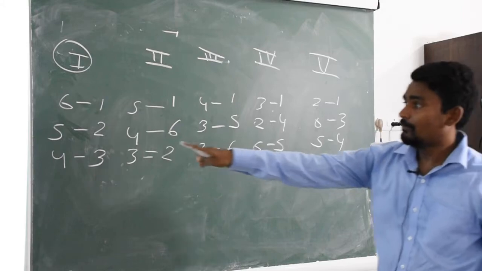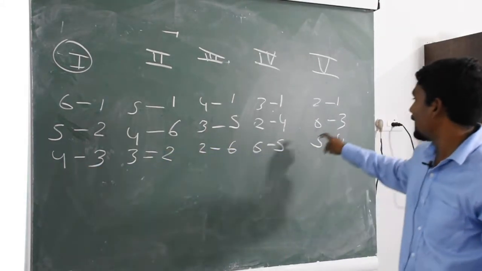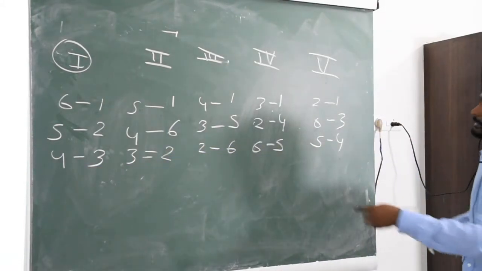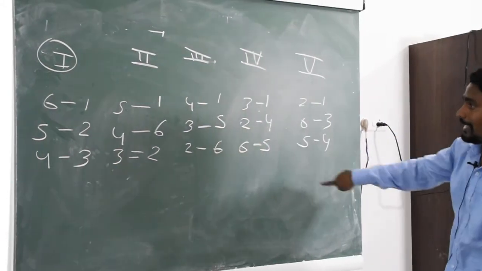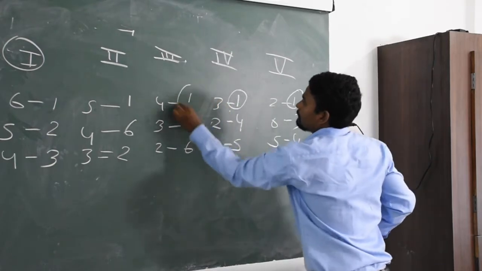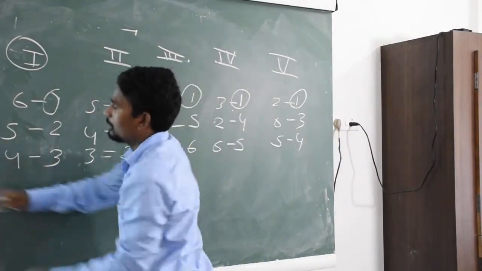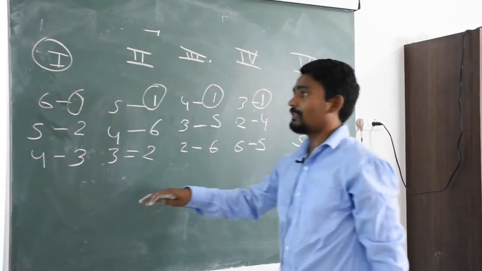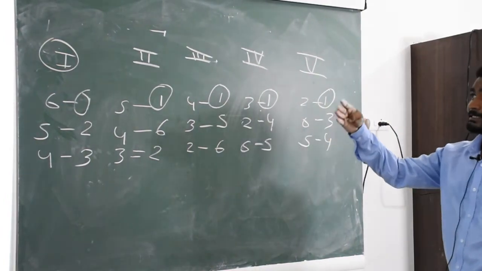How many rounds are here? 5 rounds. So you can see the same fixtures. These numbers are rotating clockwise. One number is fixed in place. Here you can see. So this is the fixtures of a league tournament by the cycling method.